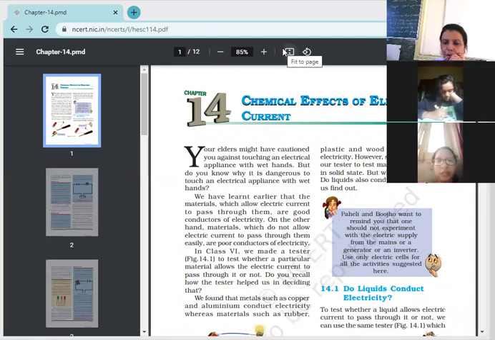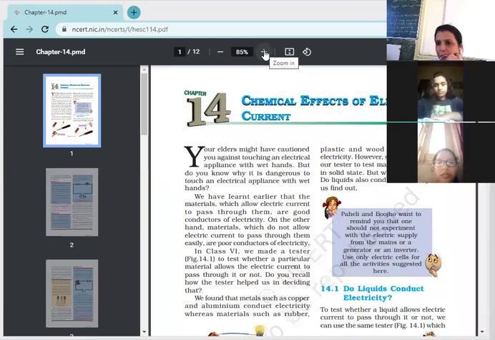Today we'll continue chapter number 14, the chemical effect of electric current. Children, already we had discussed the aim and the key terms of this chapter, or misunderstood words you can say. So let me tell you about this chapter. Chemical effect of electric current. When an electric current is passed, the solution shows the chemical effect. So all those things we are going to study in this chapter.